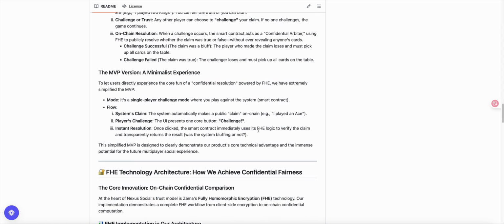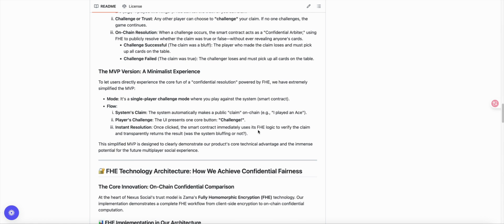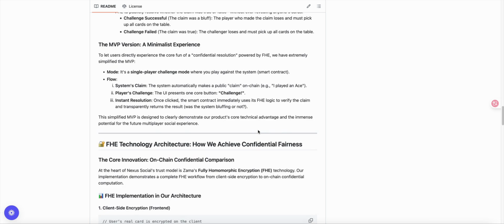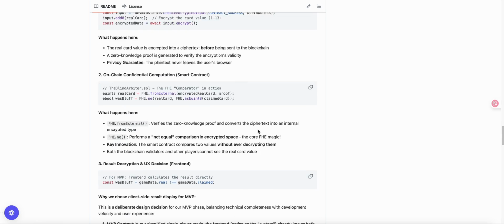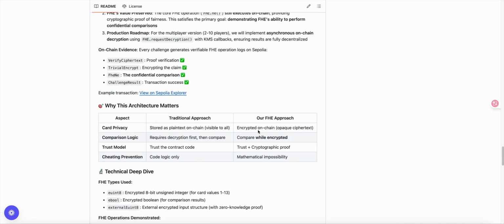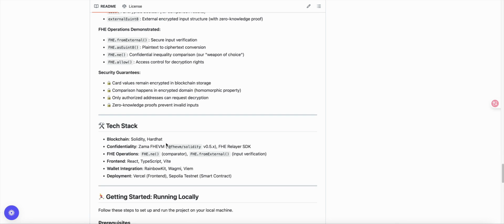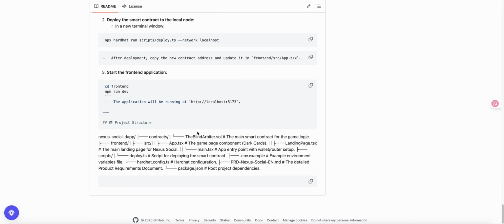This MVP version mainly abstracts the concept of a comparator in FHE, and the core code is in FHE. In the N1 code, when a player issues a challenge, it checks whether the claimed card and the placed card are equal. All the calculations and comparisons in the process are handled by the smart contract, so in the end, we've implemented a minimal MVP. After that, it's mostly about technical architecture and some deployment tutorials, so I won't go into detail here.